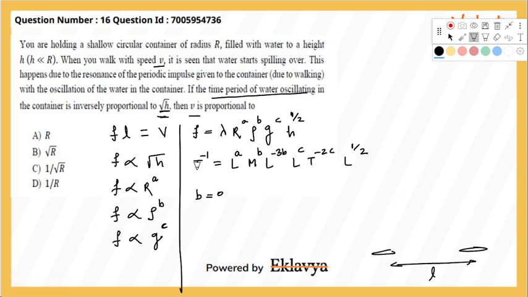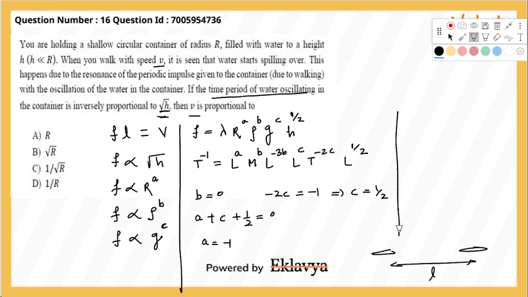Also, there is no dimension of length on the left, so a minus 3b, and b is anyway zero, so a plus c plus half will be equal to 0. If you equate the dimension of time, minus 2c will be equal to minus 1, which gives us the value of c as half. So from here c is half, so a becomes minus 1.